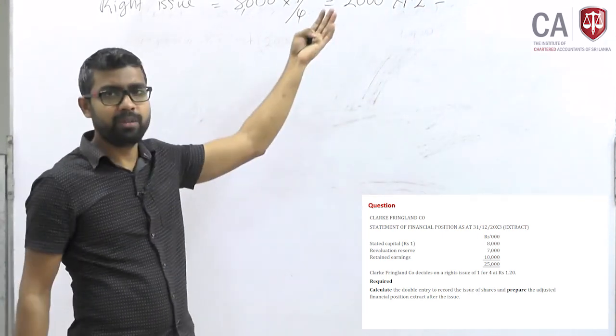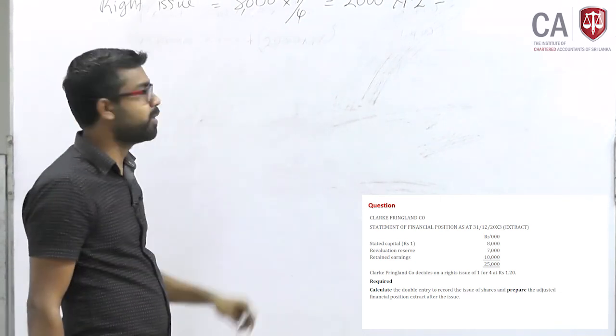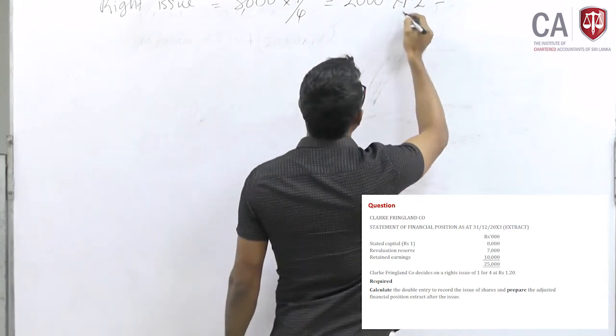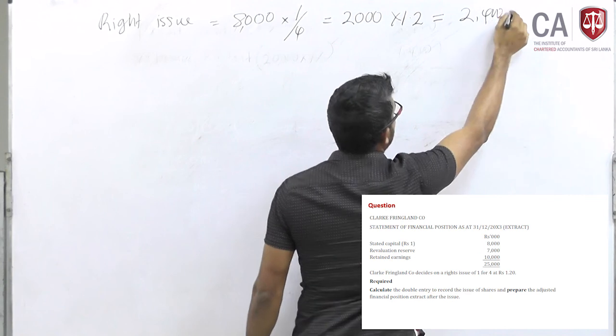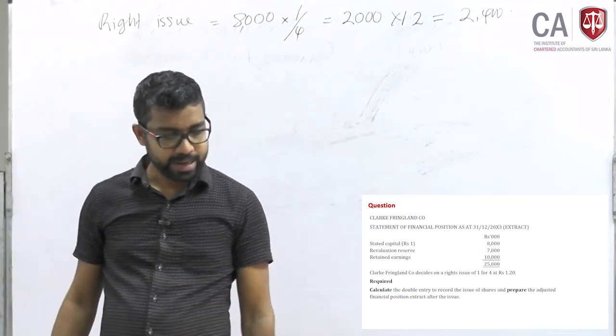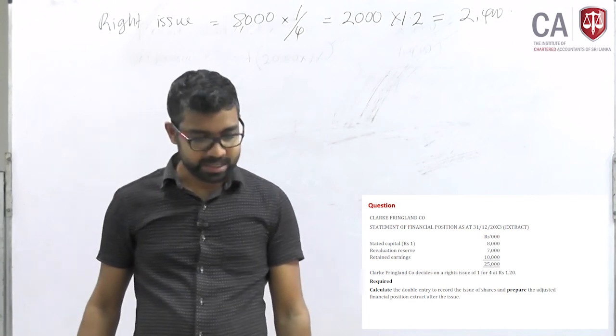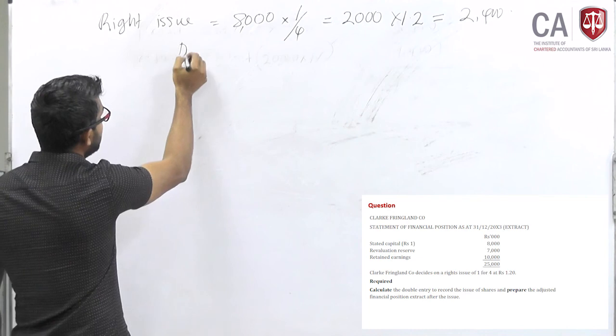Market price may be 1.5, but they are issuing at a lower price, when the book value is 1 rupee. So when you multiply 2,000 by 1.2, you get 2,400. This is the value of the right issue. After the right issue, what is the capital structure they are asking? And what is the double entry for this?